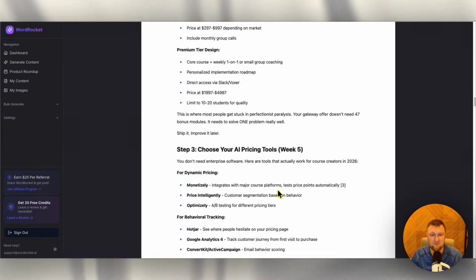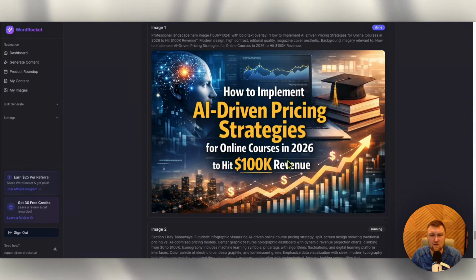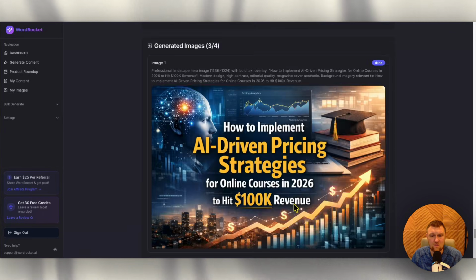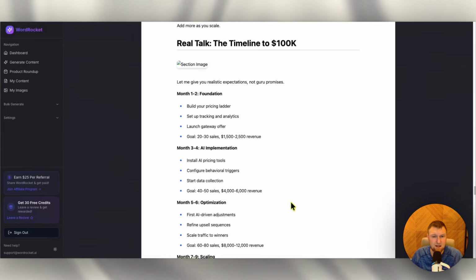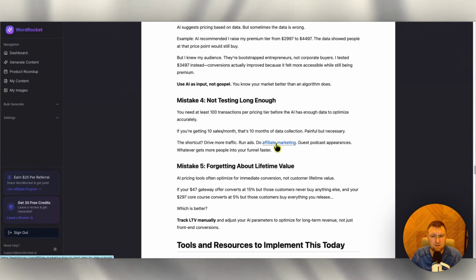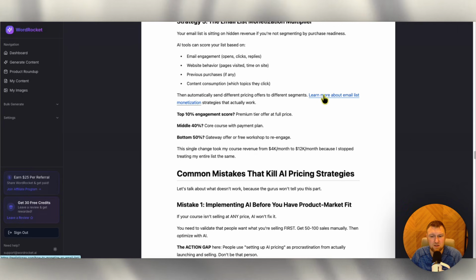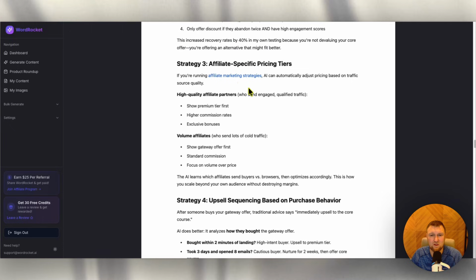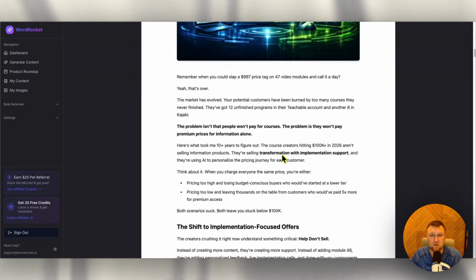Key takeaways. The only thing I'm seeing right here is issues with the image creation. We do have the images down here. We have a great cover image right there, a blog image. We have our SEO metadata, and the images did come through right there. No problem. We'll see if they went over to the website automatically. Real Talk Online, affiliate marketing, and you can see down here when I hover over an internal link, affiliate marketing, how to set it up step by step. Learn more, how to monetize an email list. Really good stuff, affiliate marketing strategies, and how to do affiliate marketing with zero audience. So we got some really good internal links throughout the article as well.